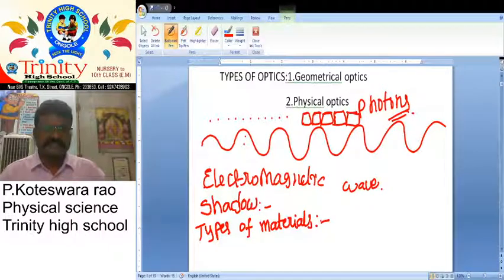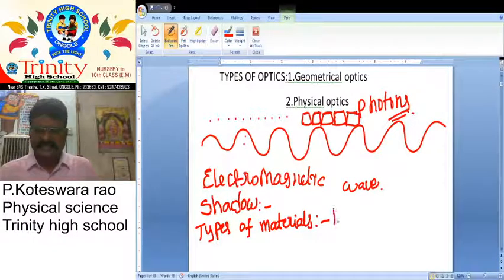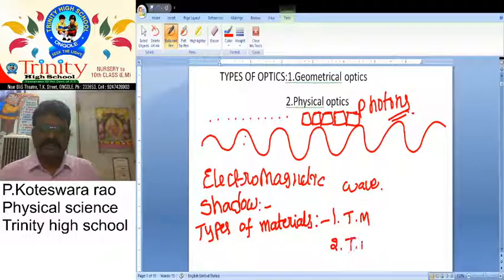First one is transparent material, second one is translucent material, and third one is opaque material. What is the first one? First one is transparent material, and what about the second one? Translucent material, and what about the third one? Opaque material. So what about transparent material?